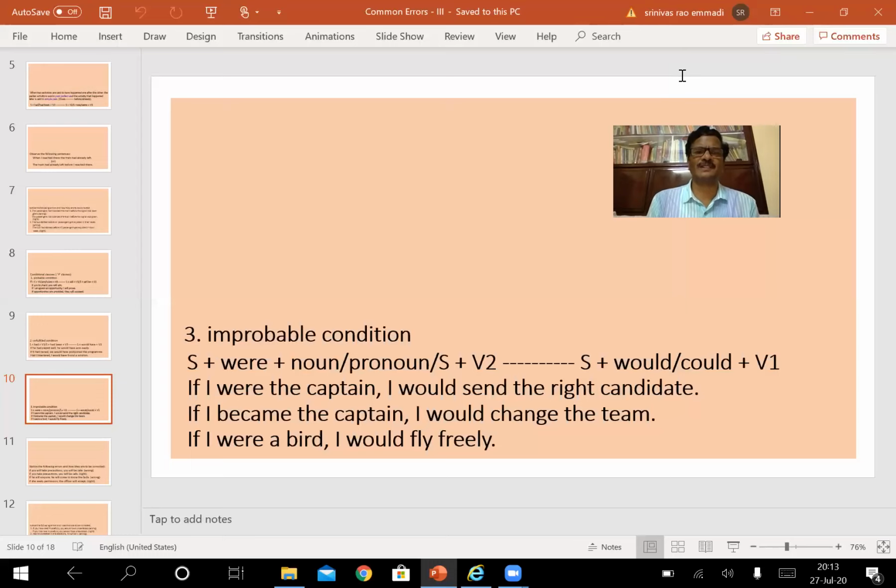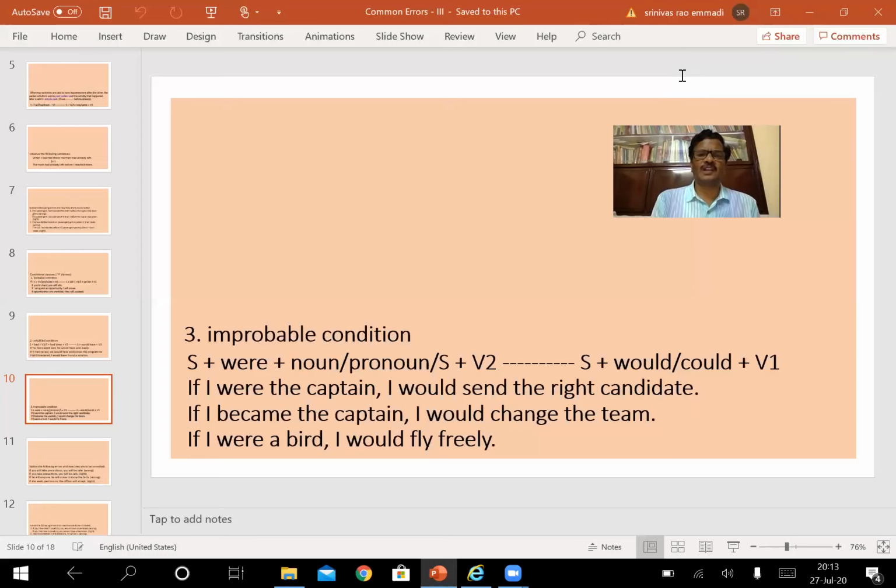If I were the captain, I would send the right candidate. The probability of becoming a captain is not likely to take place, but we make use of this kind of pattern. If I became the captain, I would change the team. There is no chance of my becoming a captain. When it does not take place, there is no chance at all, we can make use of this, but we talk about it. If I became the captain, I would change the team.